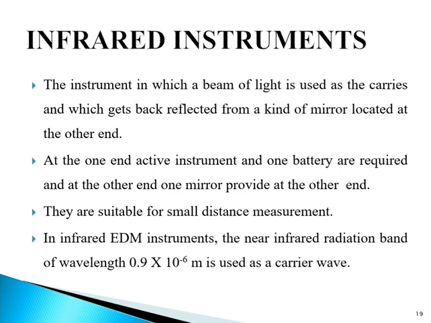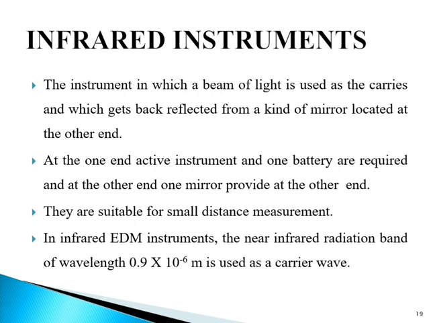Hence, infrared instruments are sometimes classified as electro-optical instruments. The infrared wave is transmitted in a manner similar to a visible light system, and is easily obtained from a gallium arsenide infrared emitting diode. These diodes can be easily amplitude modulated at the high frequency required for EDM instruments. Thus, a modulated carrier wave is obtained by an inexpensive method, and distomats fall under this category of EDM instruments.